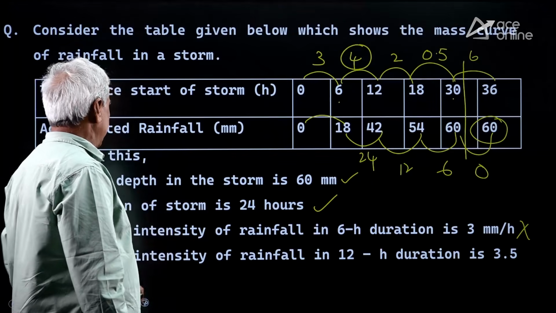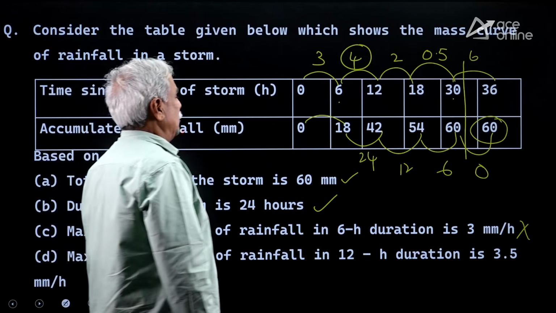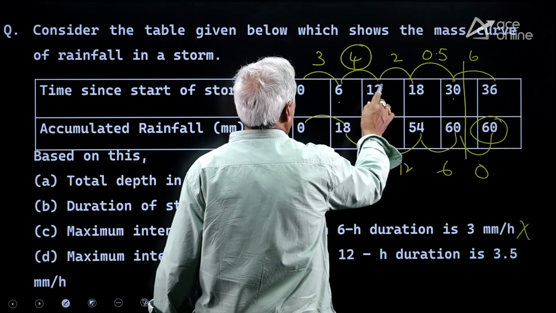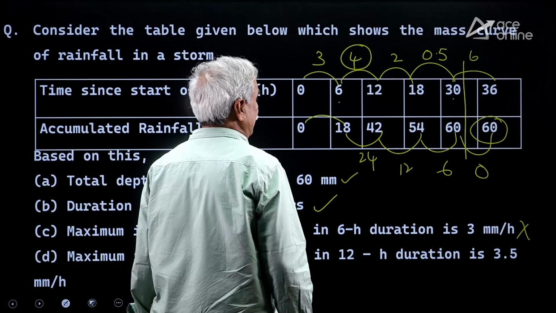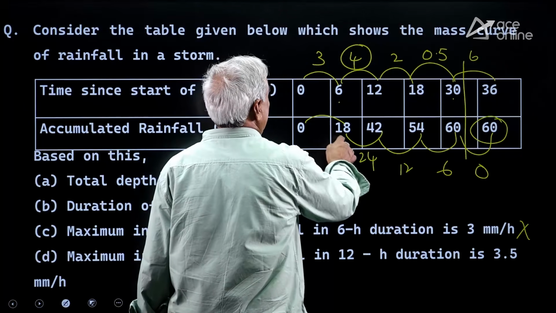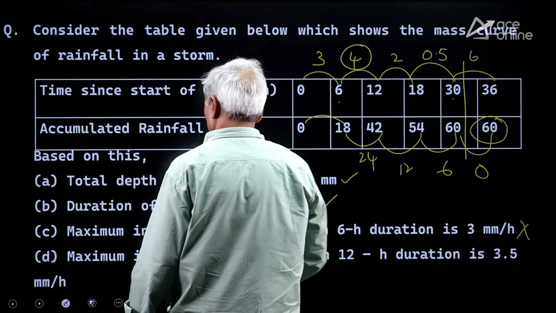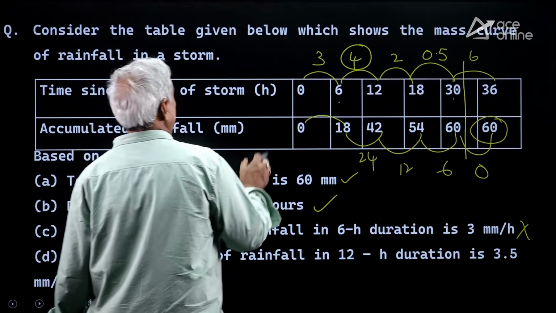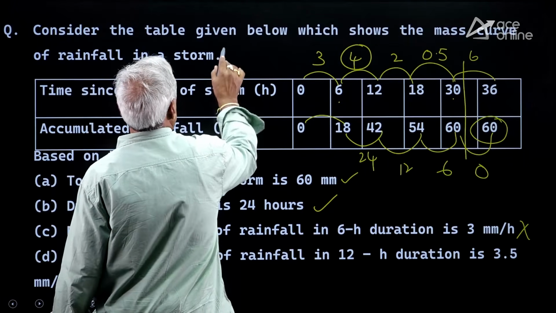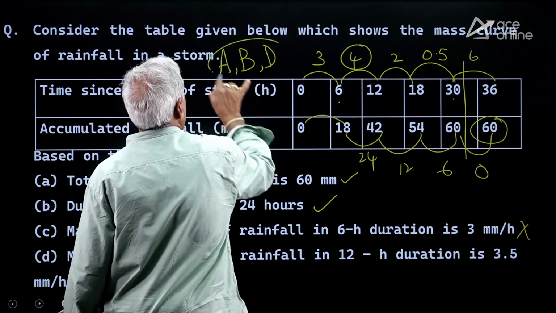4 mm is correct. Maximum intensity of rainfall in 12-hour duration, 0 to 12, 42. 42 by 12, 3.5. 18 to 54, 36 by 12, 3. 3.5 is maximum. So D is correct. A is correct, B is correct, D is correct. For this question, A is correct, B is correct, D is correct.